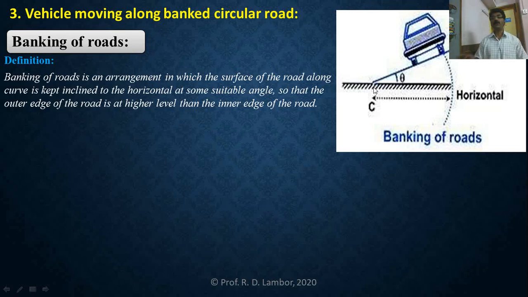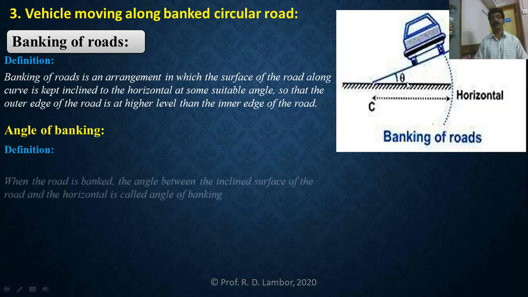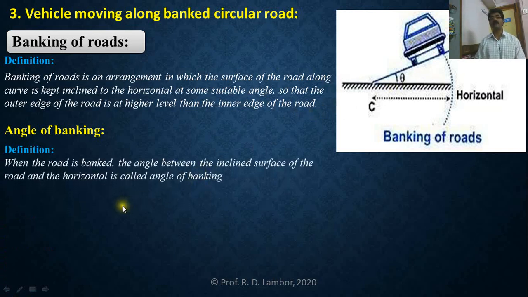So we will see what the angle of banking is in the next definition. Surely this is the horizontal surface and this is the inclined surface of the road that you have constructed. The angle between the two surfaces of the road is called the angle of banking. You can see the definition of angle of banking. When the road is banked, the angle between the inclined surface of the road and the horizontal surface of the road is called the angle of banking.